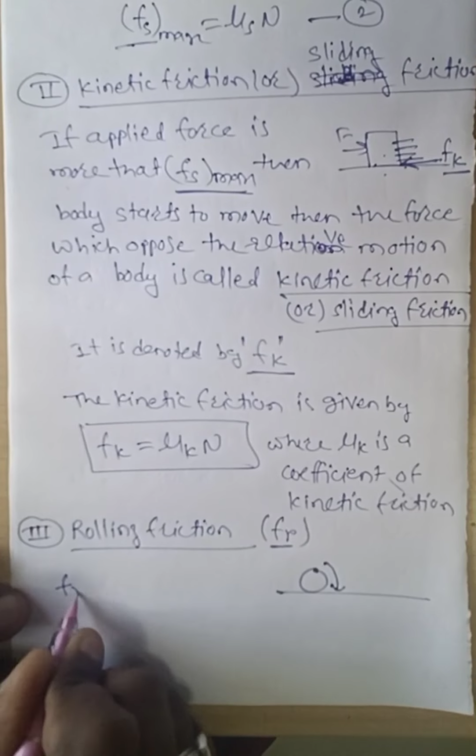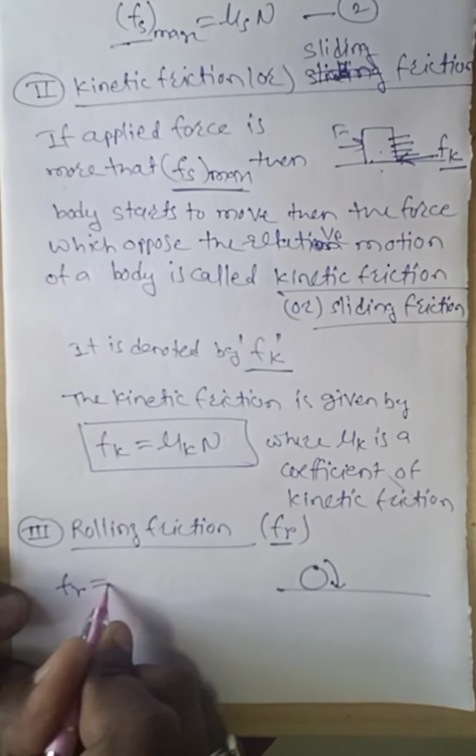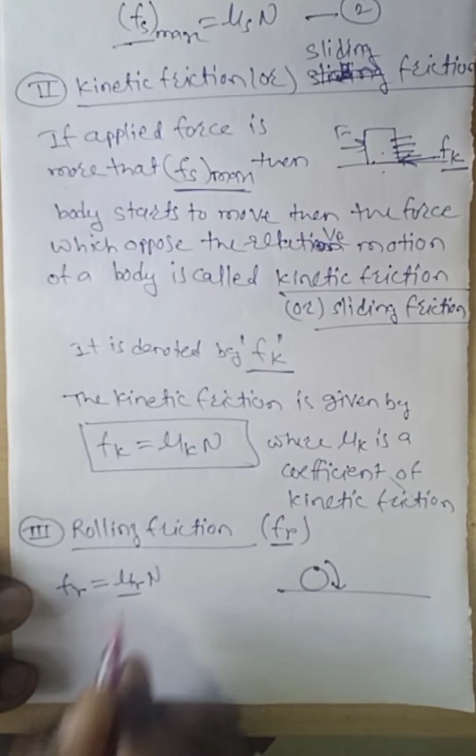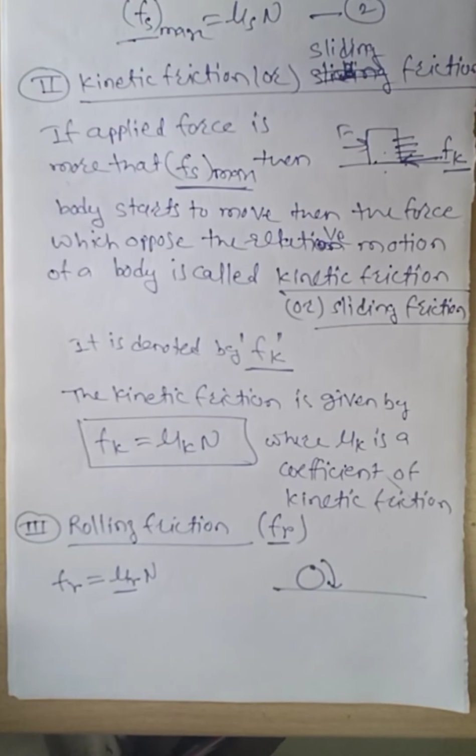The rolling friction is given as Fr equals mu r into N, where mu r is the coefficient of rolling friction and N is the normal reaction force.